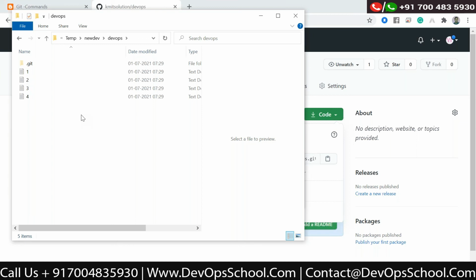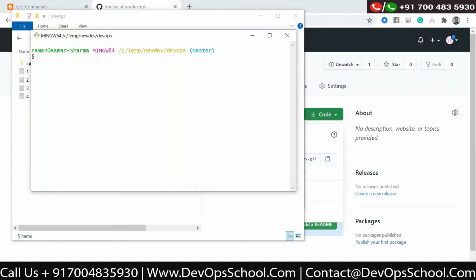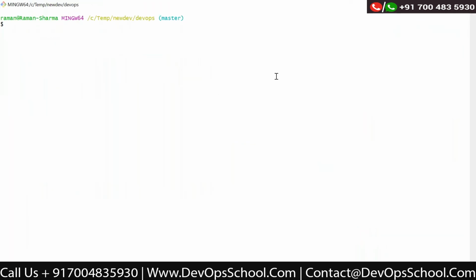It is initialized from the remote repository. It means all the files which were on the remote repository, you can see over here. And that git remote add origin command also gets executed for this. So if I go to this directory, currently ctemp new dev DevOps directory, and I create a file, say touch,